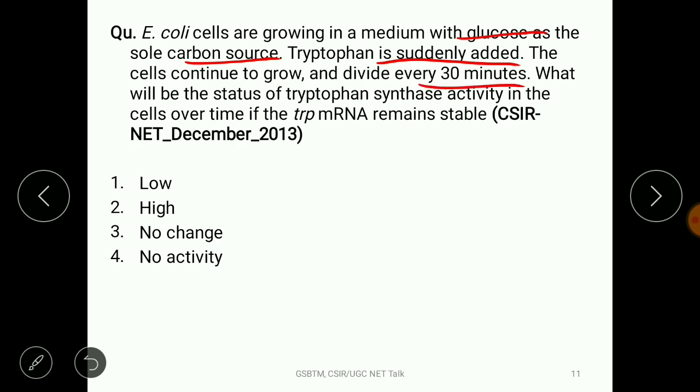What will be the status of tryptophan synthase activity in the cells over time, if the trp mRNA remains stable? They say that the mRNA is stable, right? So what will be the status of the tryptophan synthase, I mean, all five different genes, tryptophan synthase activity, they are asking, right?